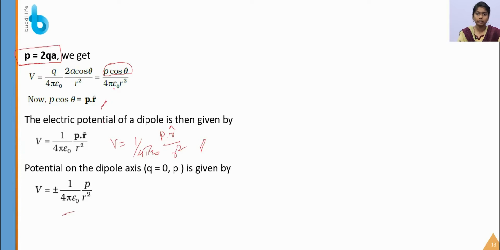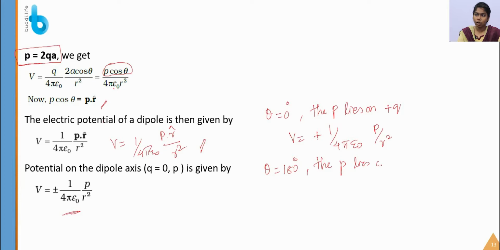This expression is nothing but, when theta is equal to 0, the point lies on the plus q. In that time the potential is equal to plus 1 by 4 pi epsilon naught P by r square. When theta is equal to 180 degree, the point lies on minus q. So the potential is minus 1 by 4 pi epsilon naught P by r square.